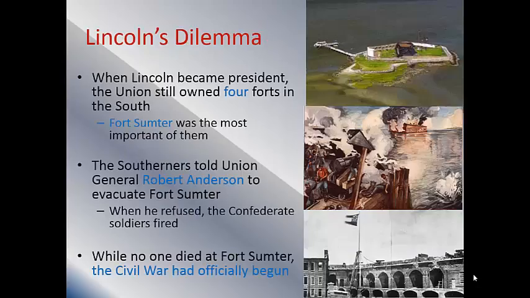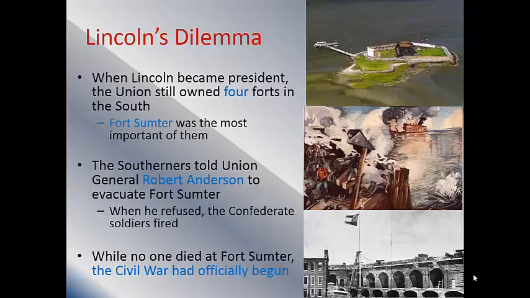Grant. Now, when Lincoln becomes president, he has a big dilemma. The big dilemma has to do with the fact that the South is taking all of the Union forts that are located in the southern part of the United States.